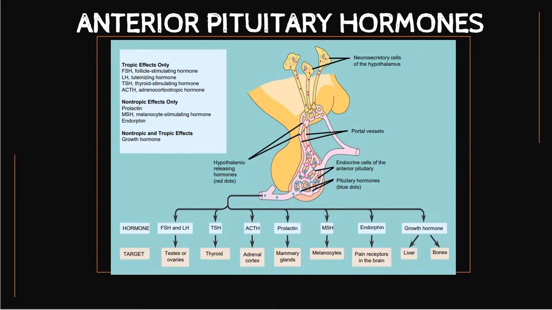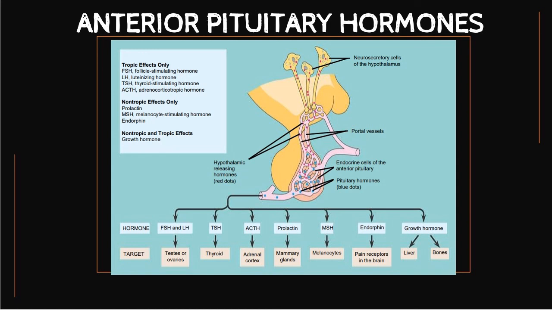These are a few examples of hormones produced by the anterior pituitary. For example, FSH, LH, TSH, and ACTH are tropic hormones, and non-tropic examples are prolactin, MSH, and endorphin.